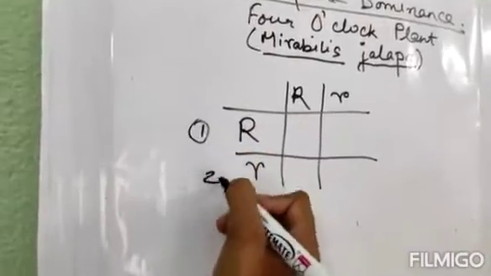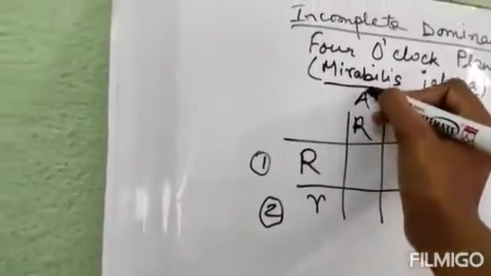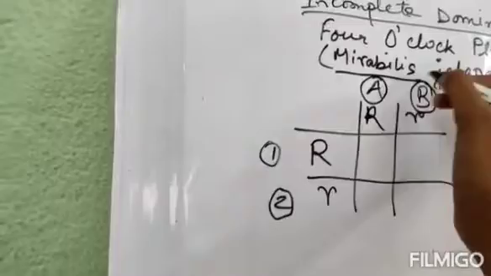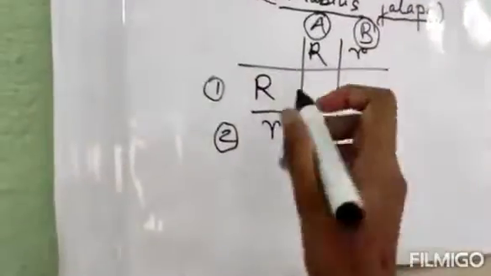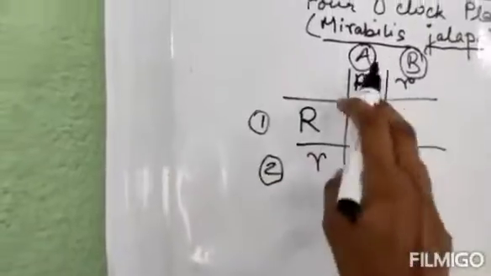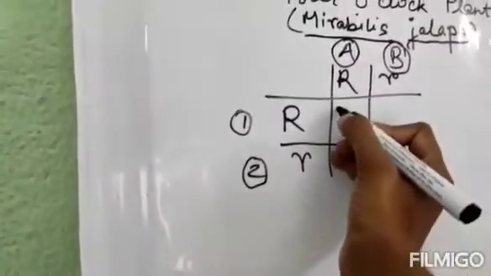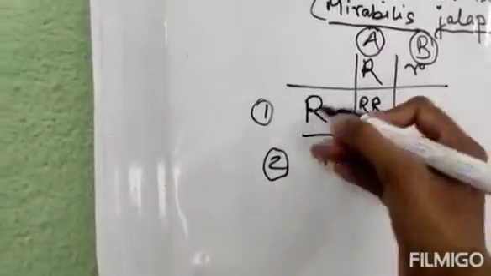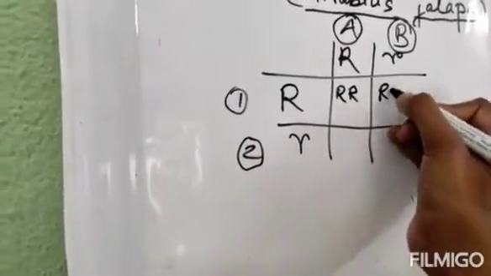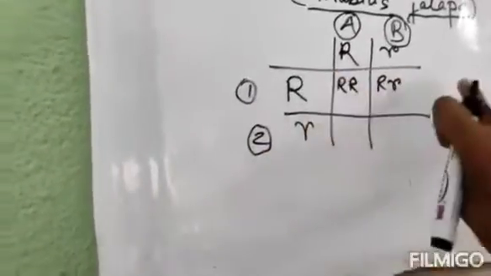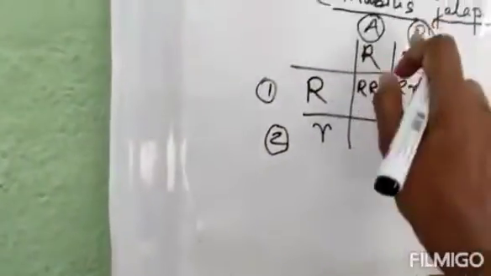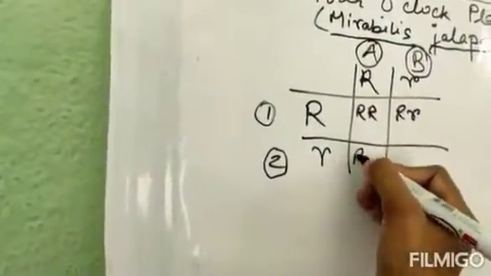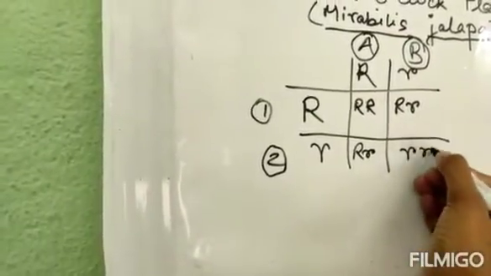This is number 1, number 2 and this is A and B, just for your understanding. Now we multiply 1 with A and B, so we get capital R capital R, capital R small r. Now row 1 is done. Next is number 2, multiplied with A and B: capital R small r, small r small r.